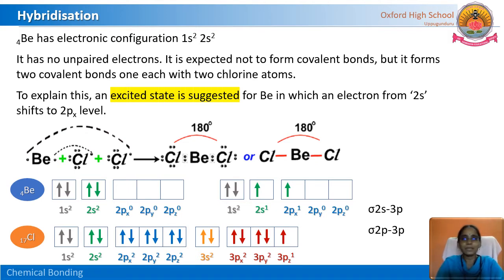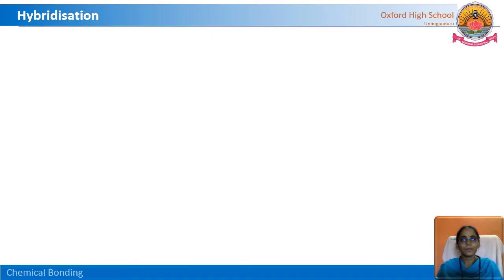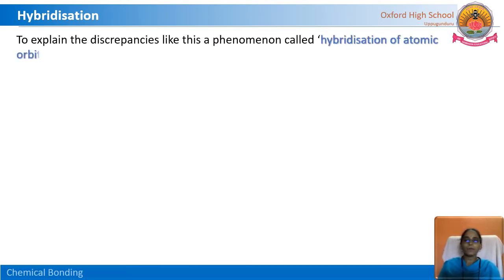Of course the excited state is only a suggestion, but some other reasons are there for the formation of beryllium chloride. Let us see what those reasons are. We have seen that so many discrepancies are there. What kind of discrepancies?